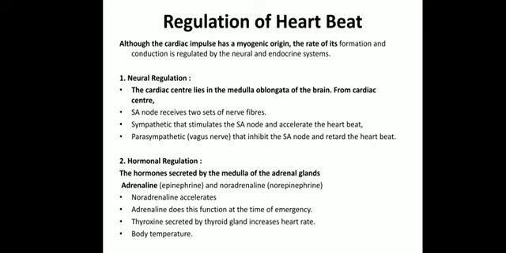Apart from adrenaline and noradrenaline, thyroxine is also responsible for regulating the heart rate by increasing it. Thyroxine is produced from the thyroid gland, and it increases the heart rate, ultimately leading to an increase in the BMR, or we can say regulating the BMR, that is the basal metabolic rate. Now the body temperature is also known to affect the heartbeat.